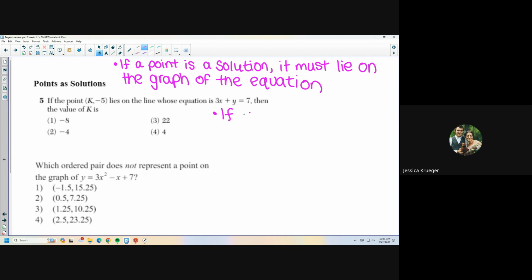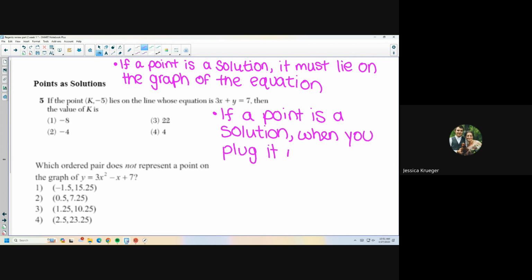If a point is a solution, when you plug it in, it must make the equation true.